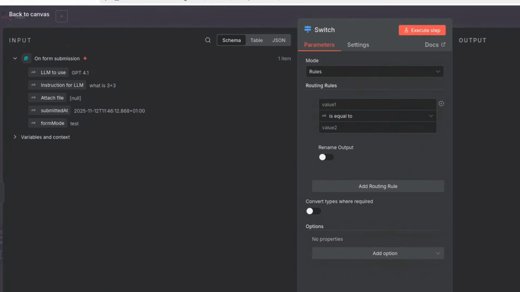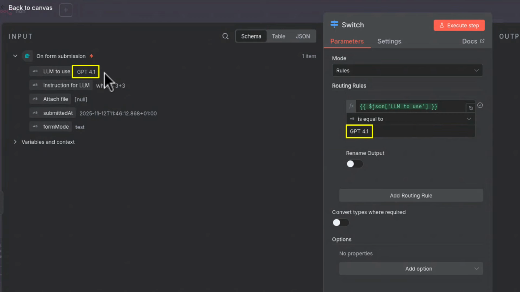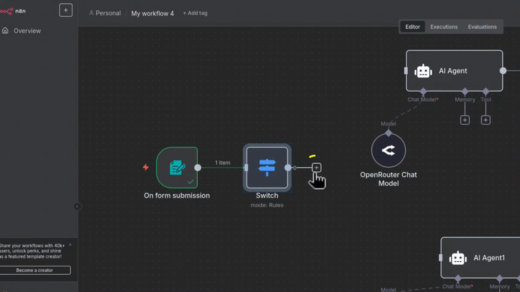And we create rules. For the first rule, I will drag LLM to use. That's the only difference between them. I say when that LLM to use equals GPT-4.1, which is this value, and that's it for now. Let's go back to Canvas. You can see a new connection was created. When I choose GPT 4.1, I want this switch to connect to this AI agent, because it uses GPT 4.1 as my LLM model.